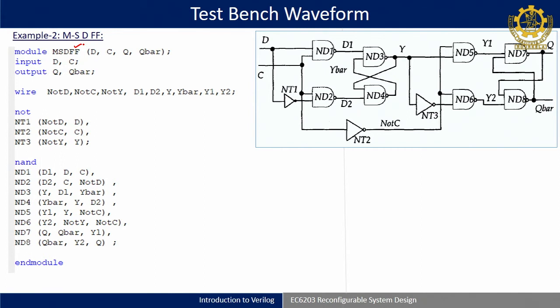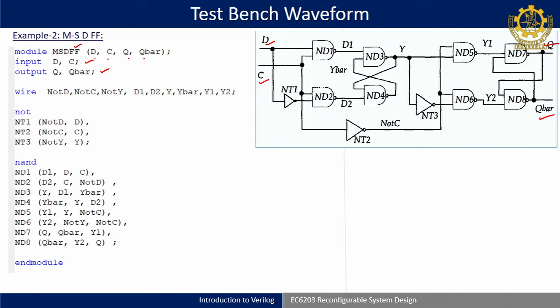If I make a black box here, I will get one input as D, and for the clock I have taken input C. My outputs are Q and QR. So, it is D, C, Q and QR, and the module header is over. Then after that you can define what is input and what is output. So, D and C are inputs, Q and QR are outputs.